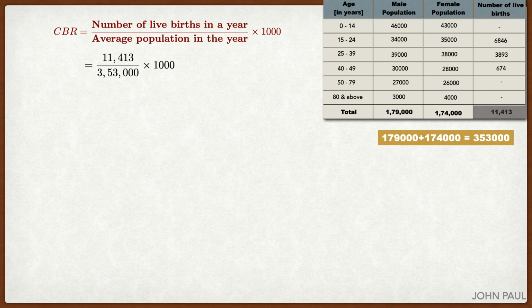By substituting, 11,413 divided by 3,53,000 into 1000. By simplifying, we get 32.33.